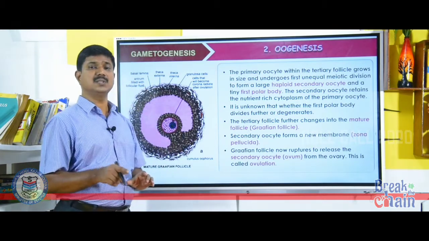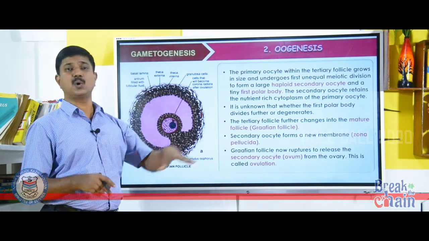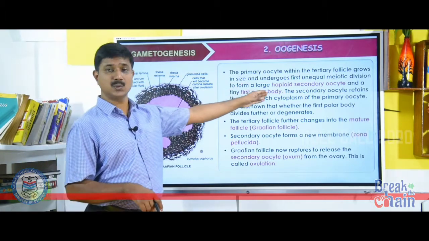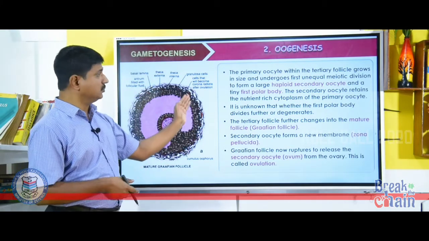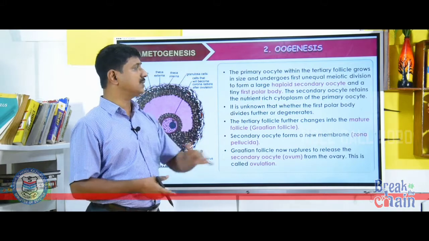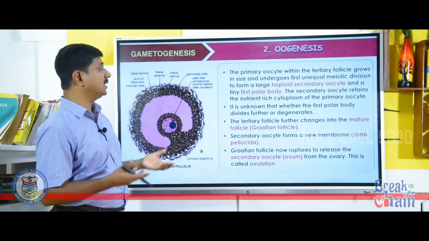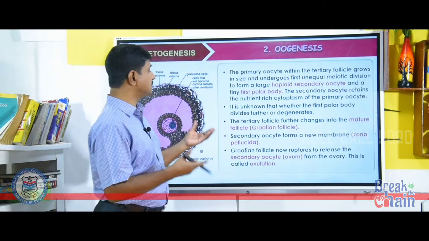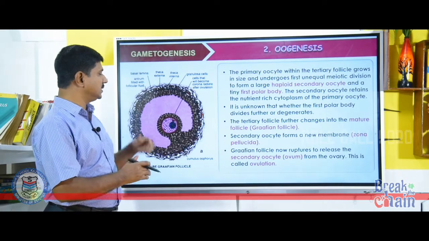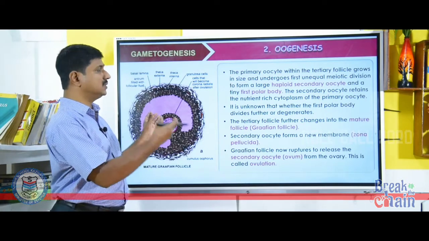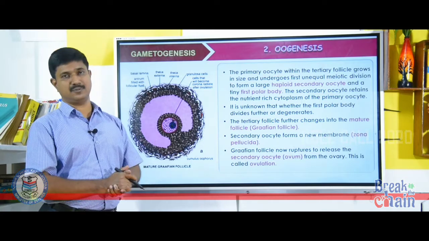Here the meiotic division is an unequal division, resulting in the formation of two cells, a large cell and a small cell. The large cell is called secondary oocyte and the small cell is called the first polar body. The secondary oocyte retains the nutrient rich cytoplasm of the primary oocyte. Whereas the first polar body, it is unknown whether it divides further or degenerates. The tertiary follicle gradually changes into mature follicle or Graafian follicle.